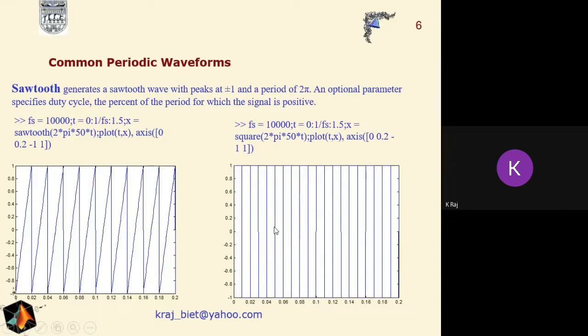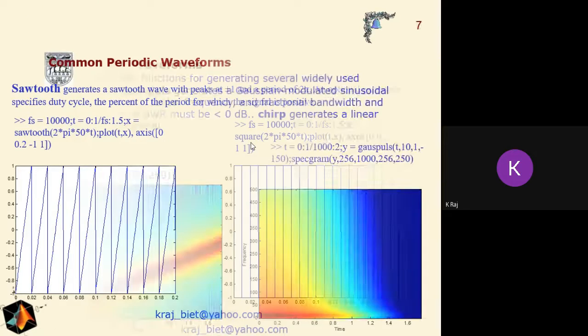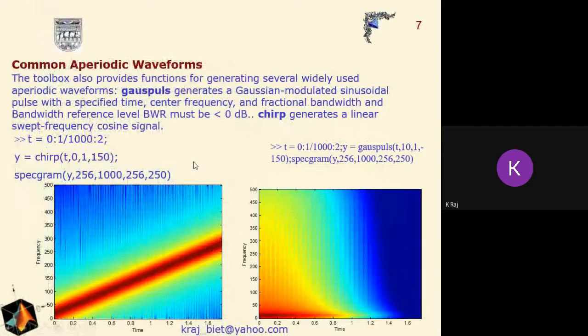Similarly, if we are interested in generating the square wave here, then we have to use the square function. Now suppose we are interested in generating the Gaussian pulse.